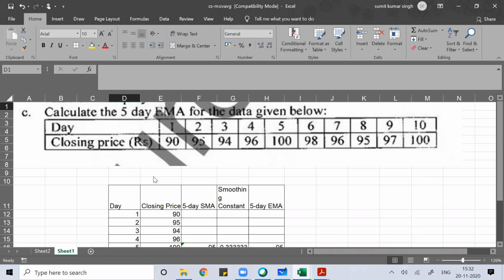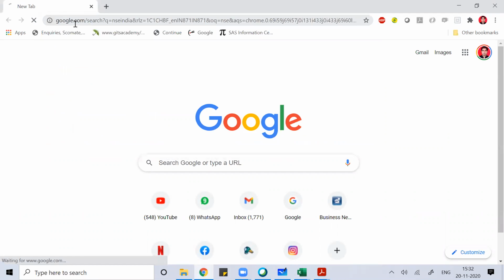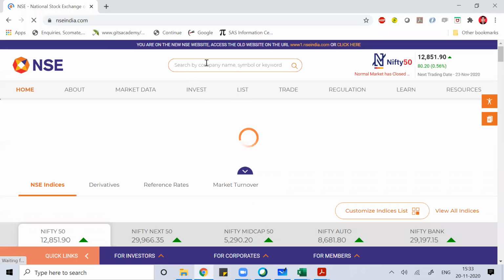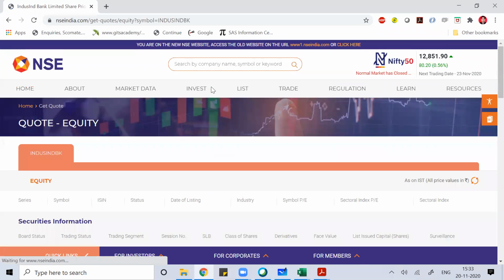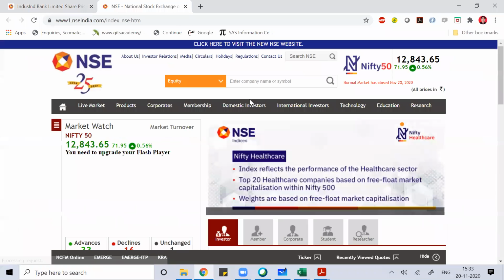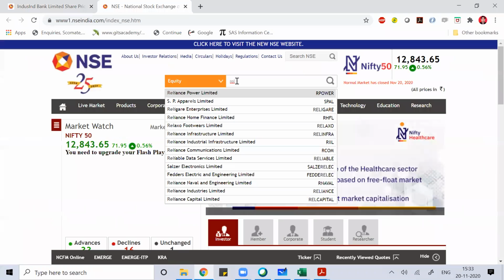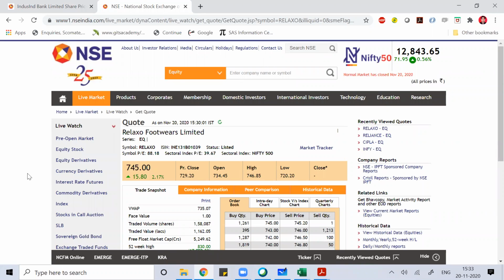Now, what is the application of these moving averages? Let's discuss the application of moving average. Take any stock, suppose Reliance, Relaxo Footwear.